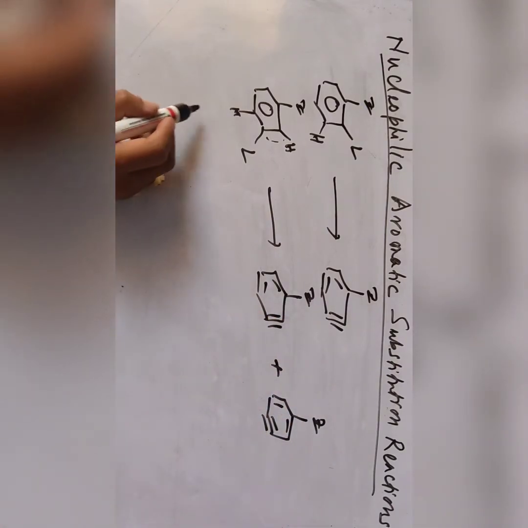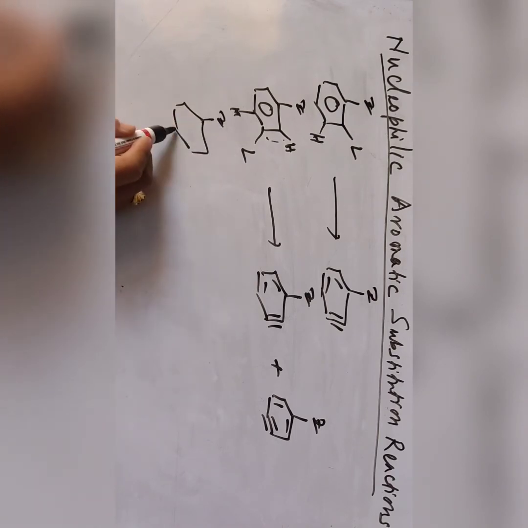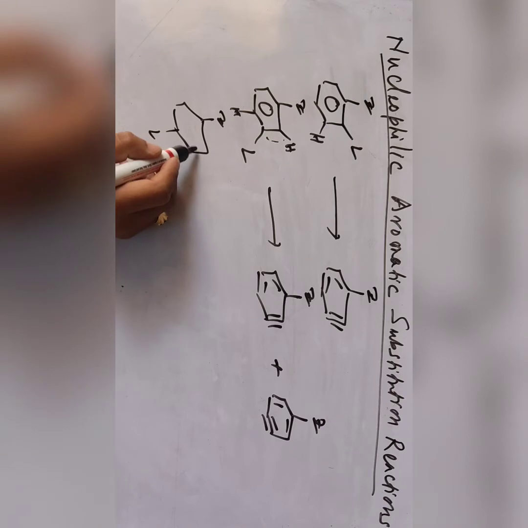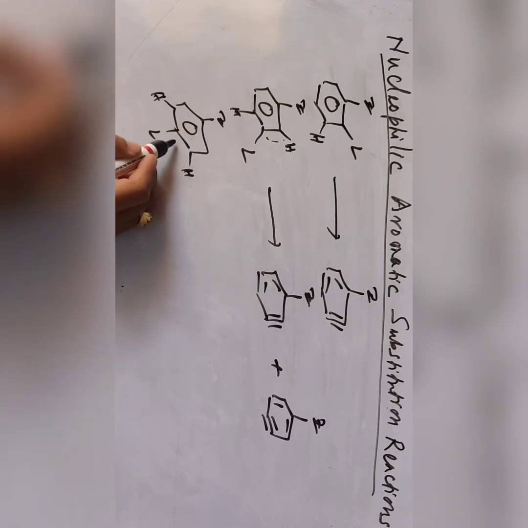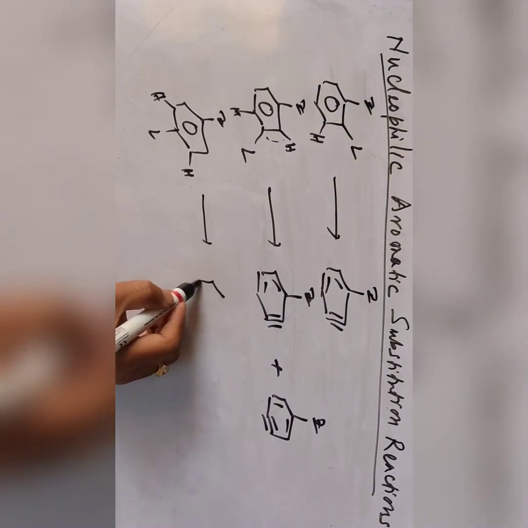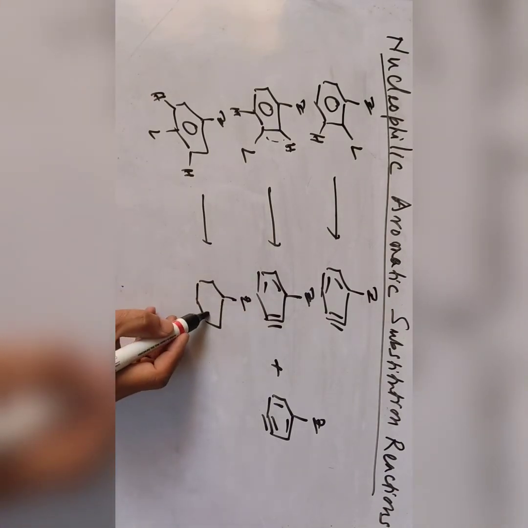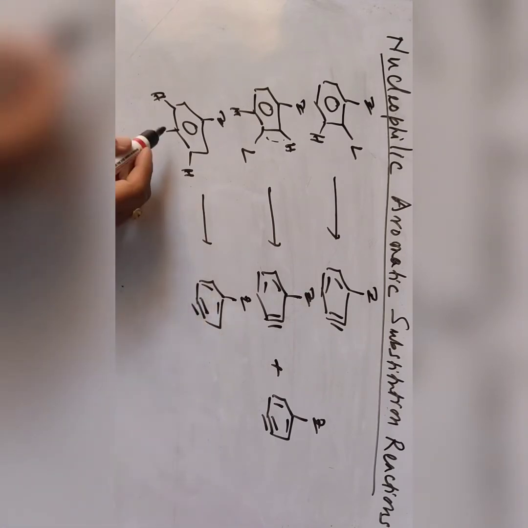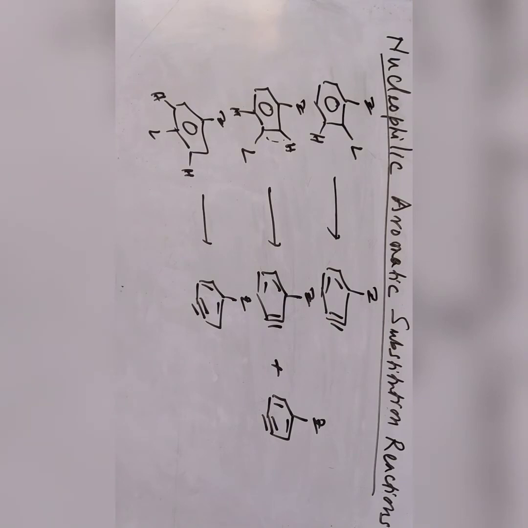Another case is where the leaving group is in the para position. So here there is hydrogen, so you can have it lost here or here. The benzyne formation is the same, either here or here. So only one benzyne intermediate is formed.